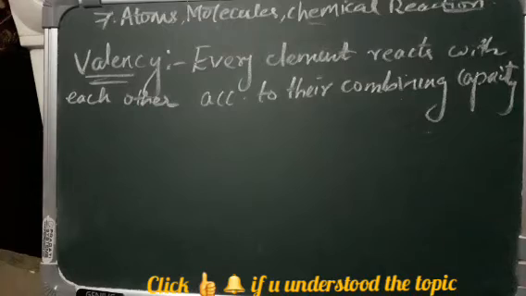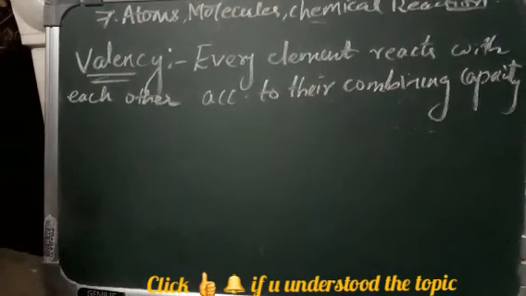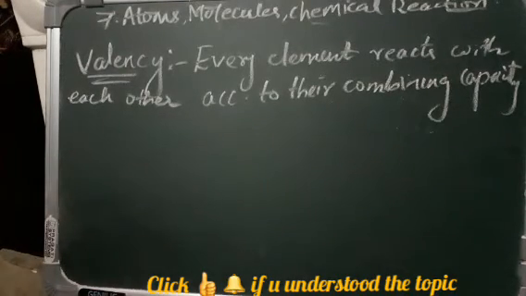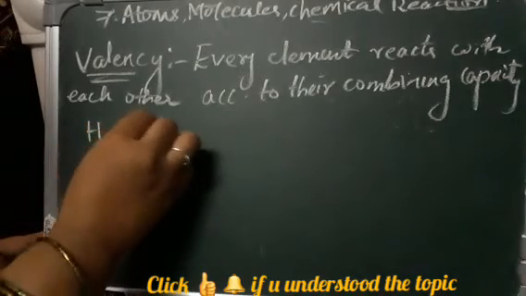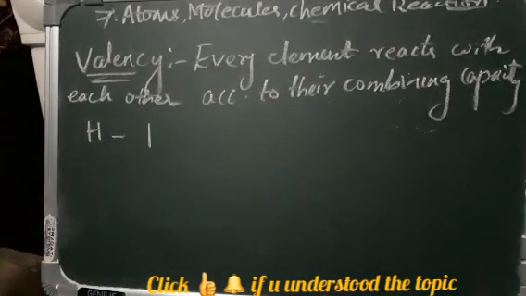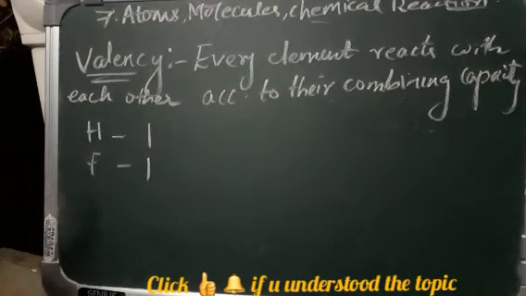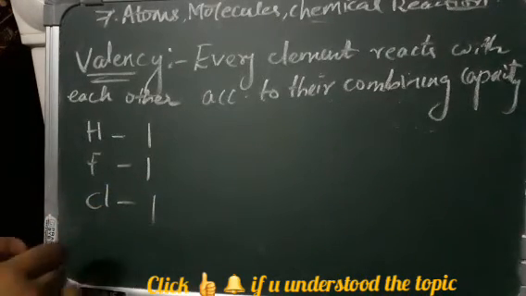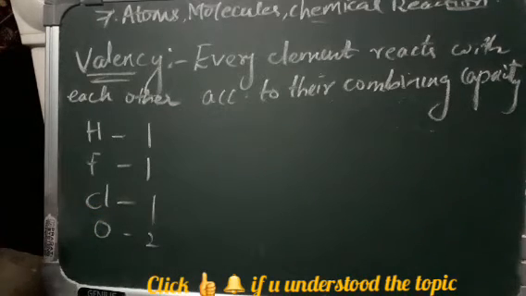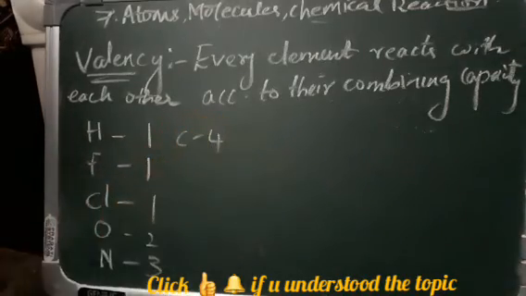Now, for example, I'll tell you the valency of some elements. Helium has 0 valency. That means it will not react because it is monoatomic. Hydrogen has 1. Fluorine also has 1 valency, that is, 1 electron is needed in the last subshell. Chlorine also you can say 1. Oxygen you can say 2. Nitrogen you can say 3. And carbon you can say 4.